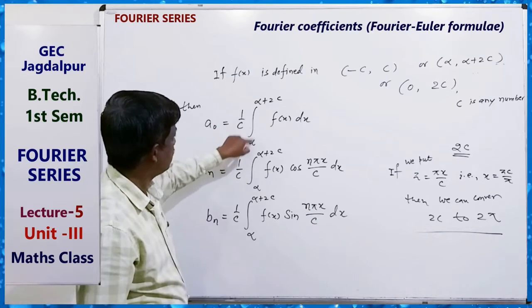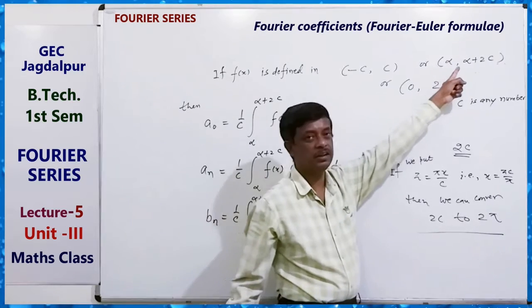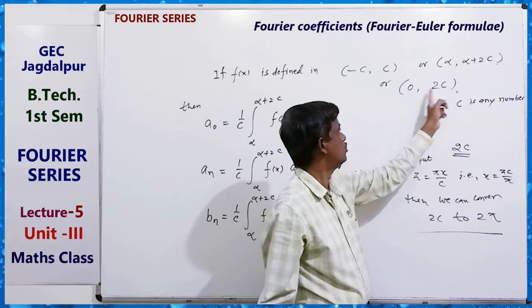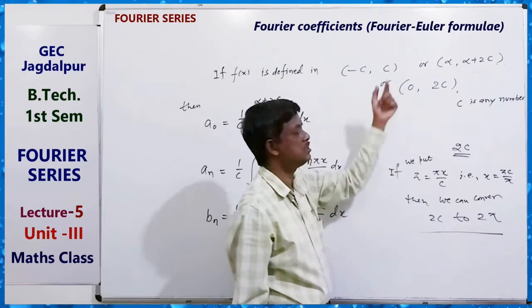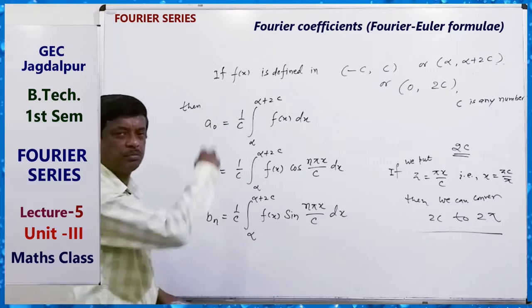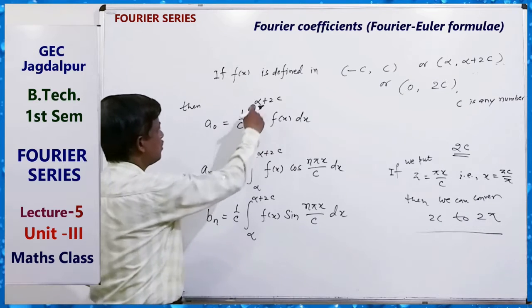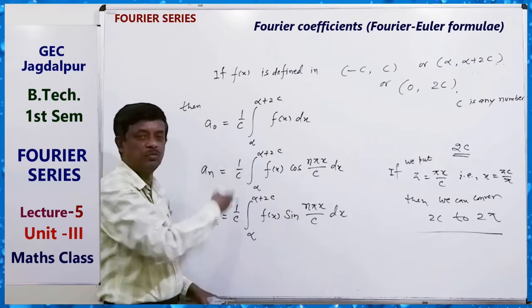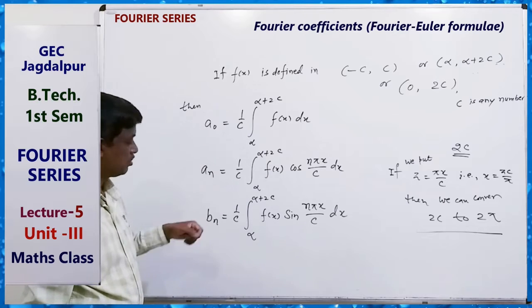1 by c, alpha to alpha plus 2c. This is the general integral. Here alpha equal to 0, that is 0 to 2c. And also here minus c to c, you can use just like minus pi to pi. So 1 by c, alpha to alpha plus 2c. This will be the formula for your coefficients.